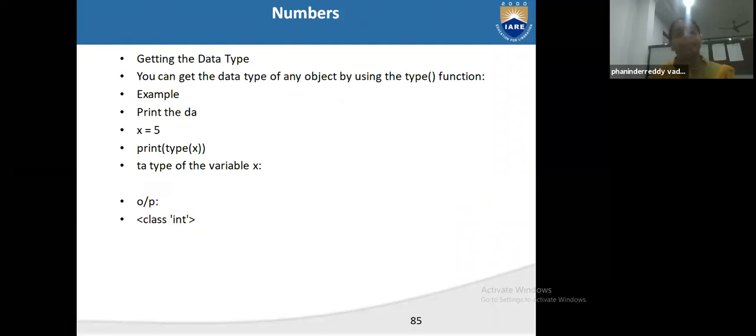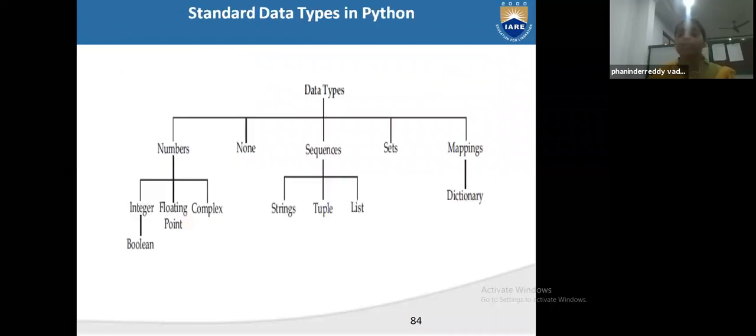Today I will explain what numbers are. Inside number what is there? Integer, float, complex, and inside integer the Boolean data type will be there. These 4 I will explain today, one by one, followed by numbers.